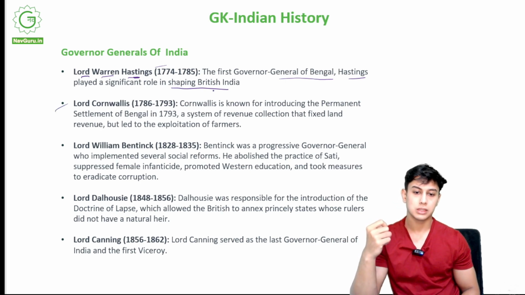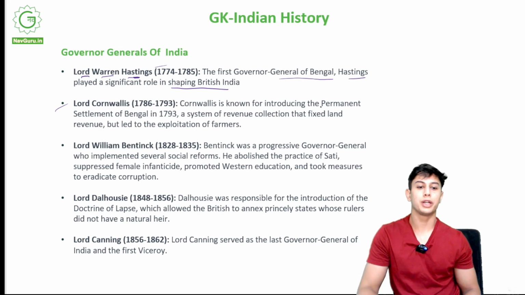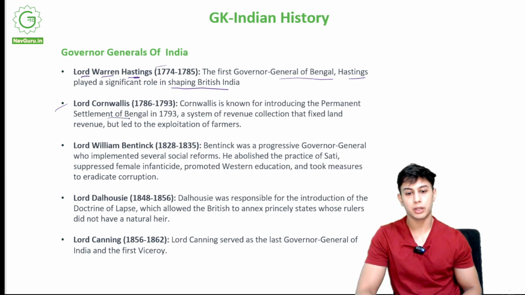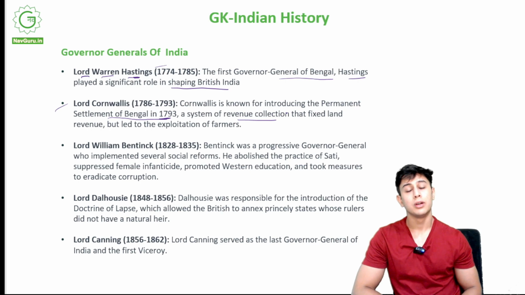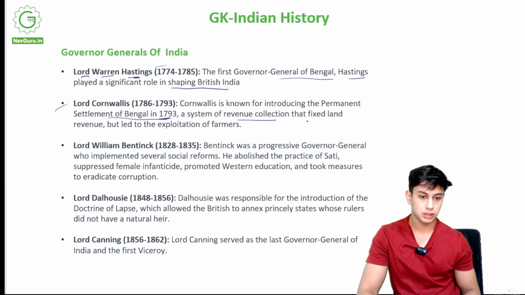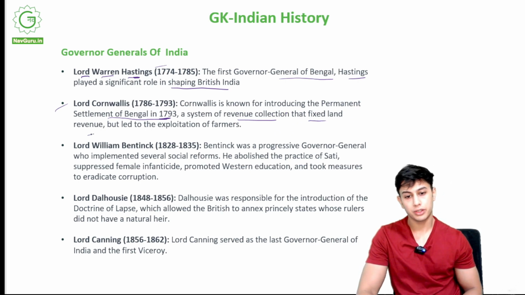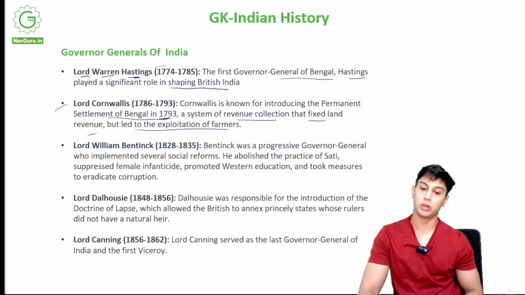Lord Cornwallis. Cornwallis is known for introducing the Permanent Settlement of Bengal in 1793. He brought the Permanent Settlement of Bengal, a system of revenue collection that fixed land revenue. So they were known for collecting taxes from Indians, right? That fixed land revenue but led to exploitation of farmers. So he exploited farmers a lot. He took a lot of revenue, but farmers suffered.